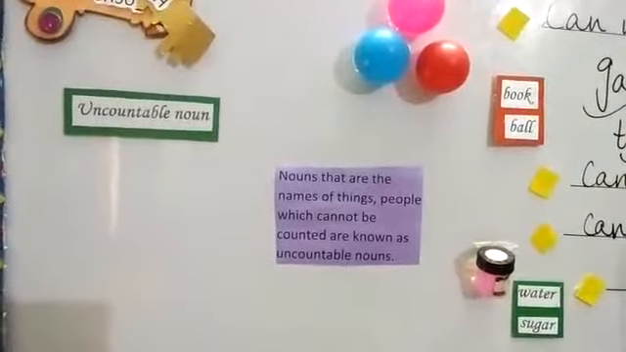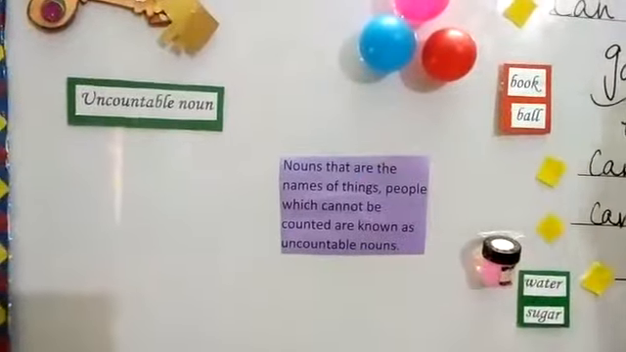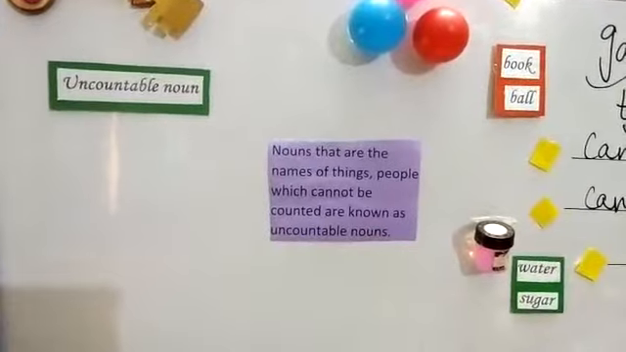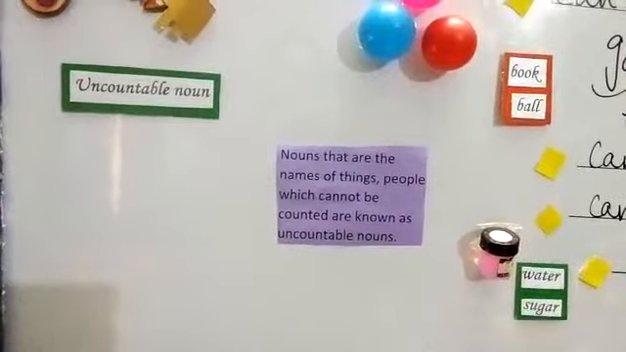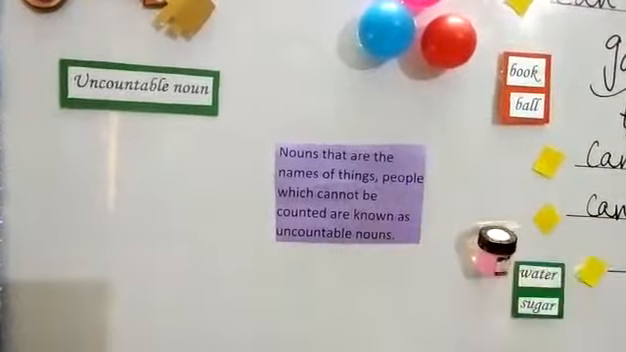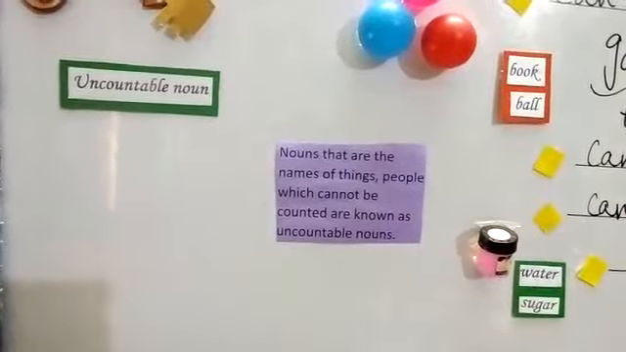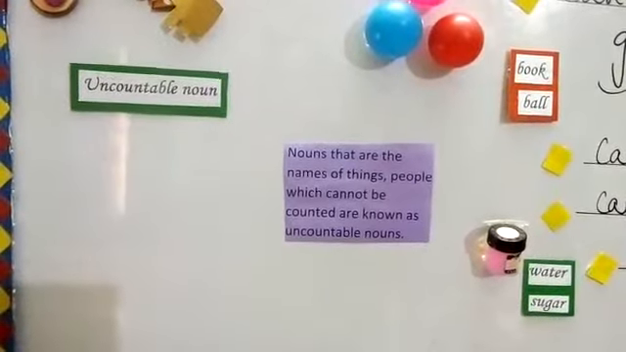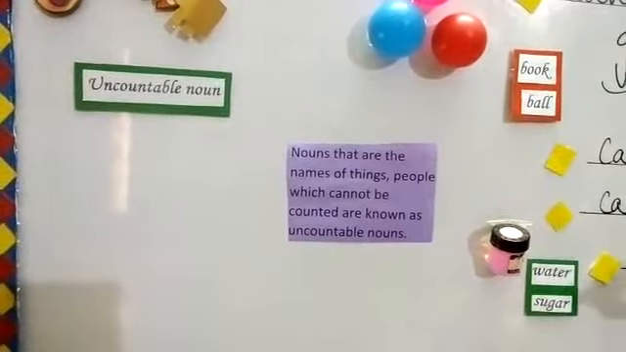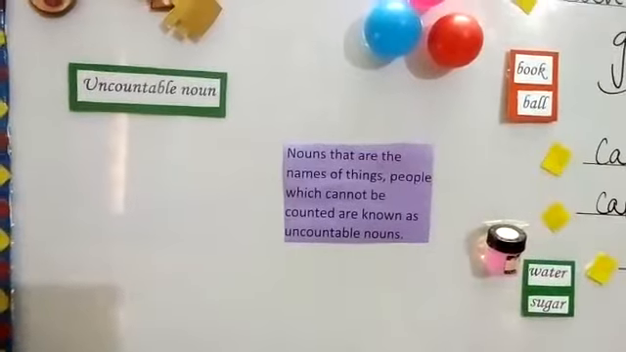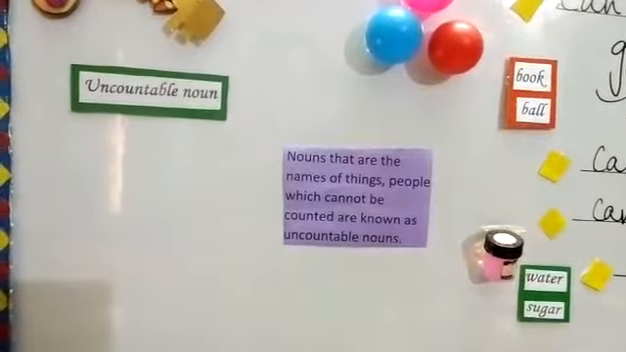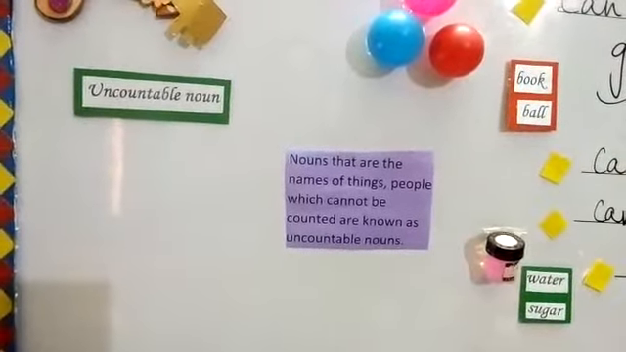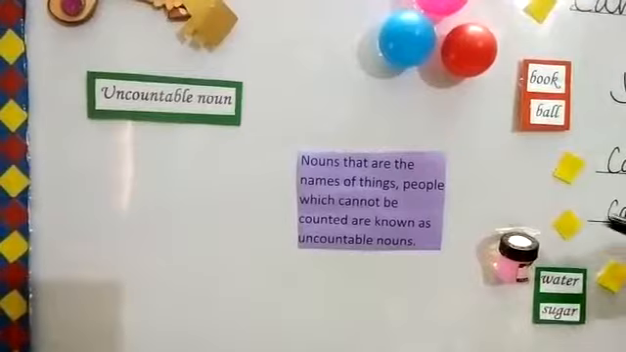Now the next type of noun is uncountable nouns. Can anyone tell me what are uncountable nouns? Yes, look at the definition. Nouns that are the name of things, people, which cannot be counted are known as uncountable nouns. Okay, the names of these things we cannot count. So these are uncountable because we cannot count them.